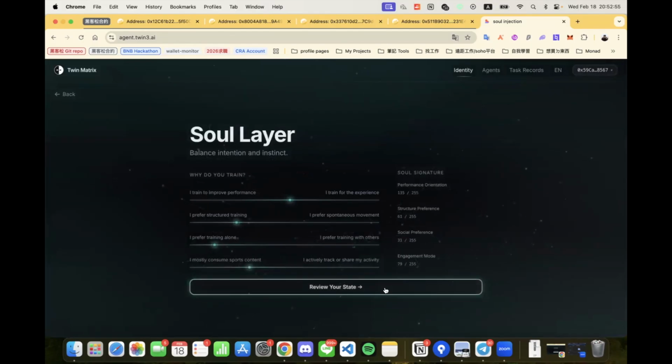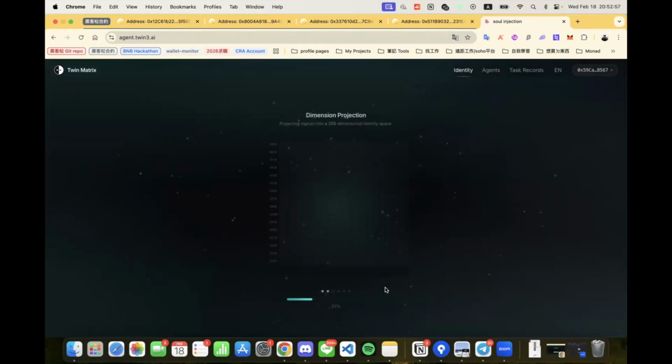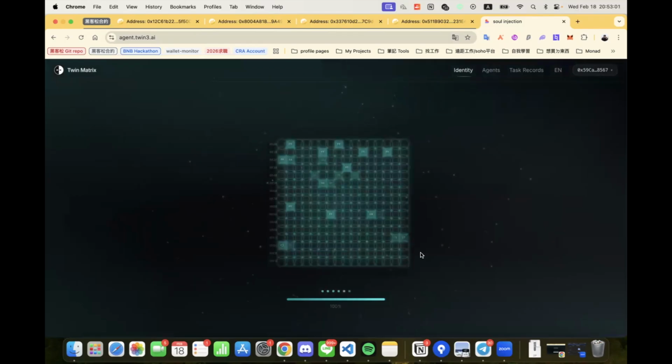Once we proceed, the system recalculates the archetype distribution and generates a new 256-dimensional matrix.